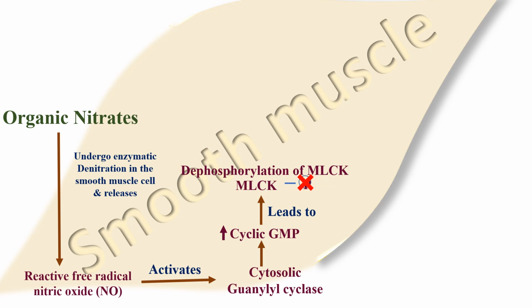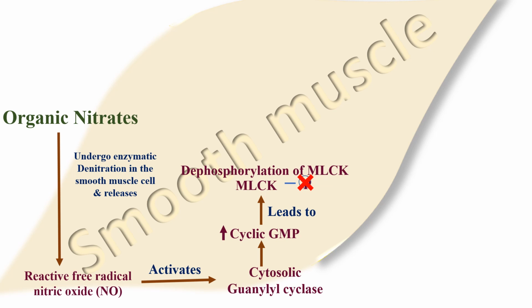Now, dephosphorylation is nothing but removal of a phosphate group. Usually during contraction of smooth muscle, myosin light chain kinase is getting phosphorylated. I mean, a phosphate group is added to myosin light chain kinase. Phosphorylation of myosin light chain kinase results in activation of myosin.